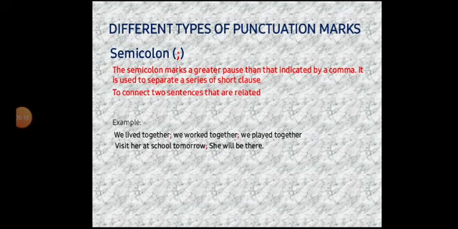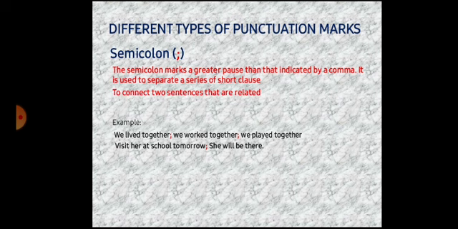So now next, semicolon. It is used to connect two sentences that are related, and to separate items in a list where one or more items already have commas.